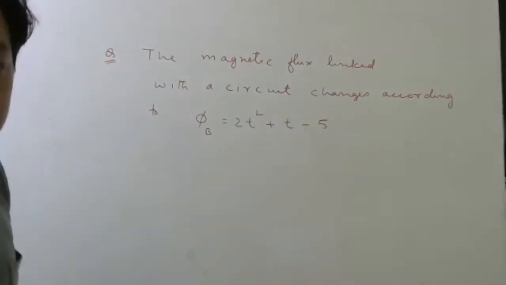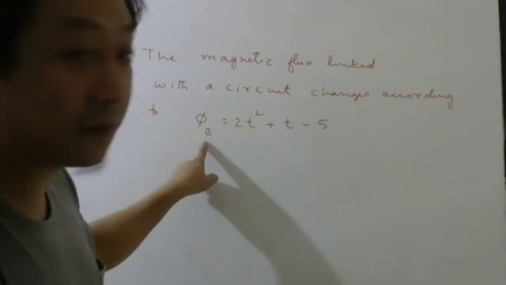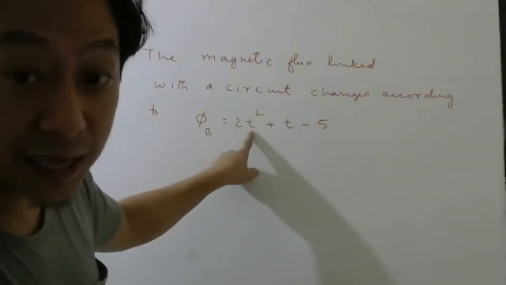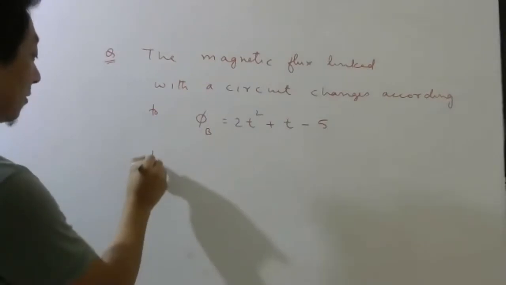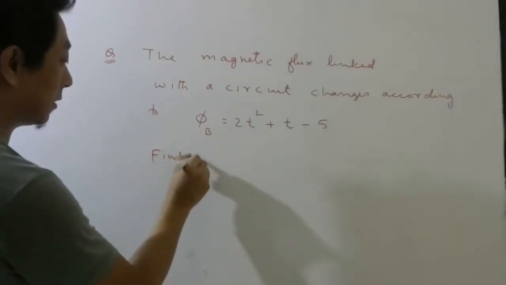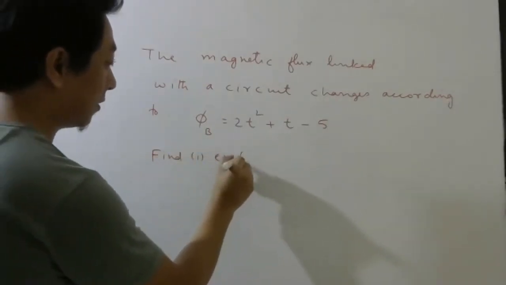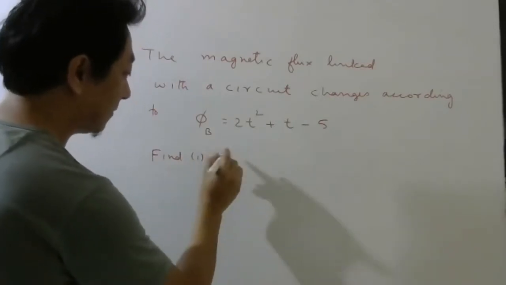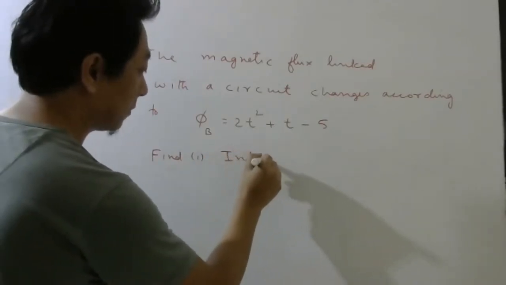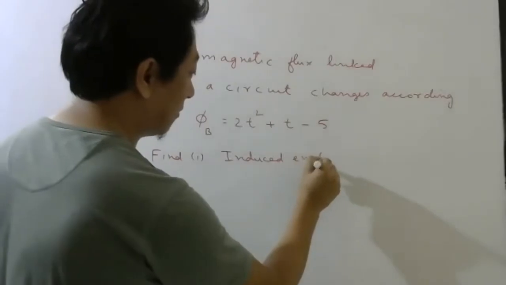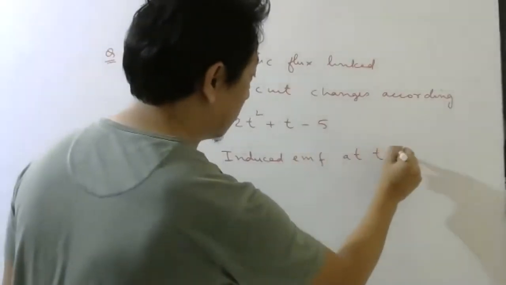So this is the function according to which the magnetic flux changes with what variable? Time variable. Find the induced EMF at t equal to 2 seconds.